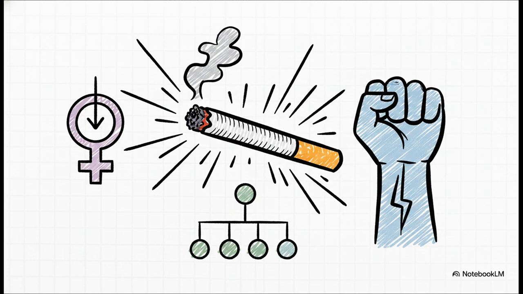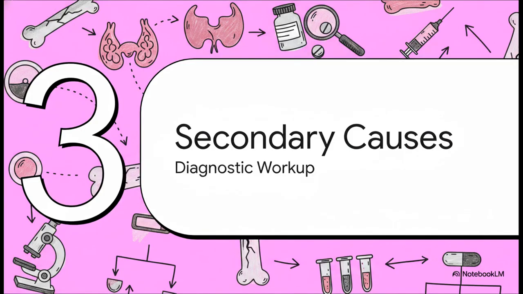Beyond biological sex and family history, remember this one absolute fact. Smoking is the single most important practical lifestyle risk factor, overshadowing even alcoholism or chronically low vitamin D and calcium intake. Because osteoporosis is an endocrine failure, we've got to relentlessly rule out secondary etiologies. So, let's dive into Section 3, Secondary Causes and Drugs.